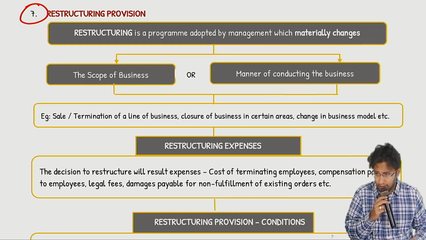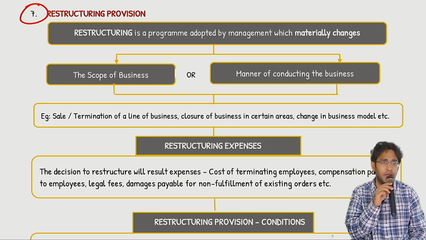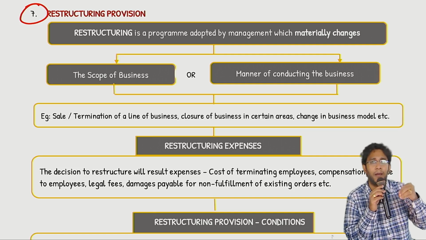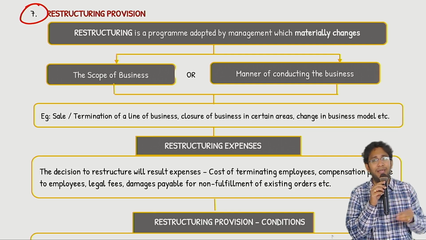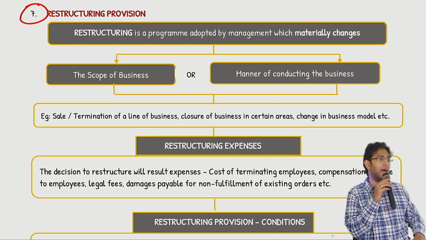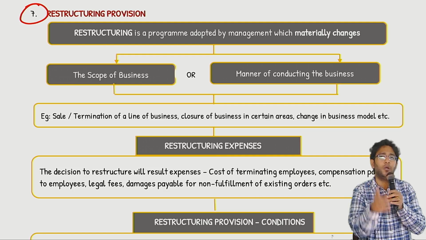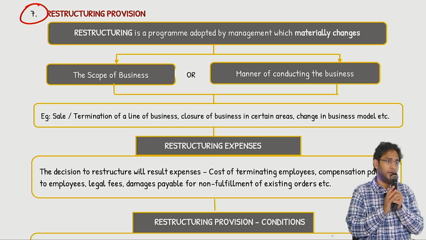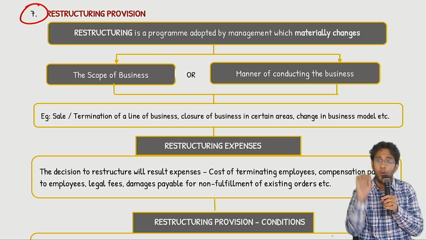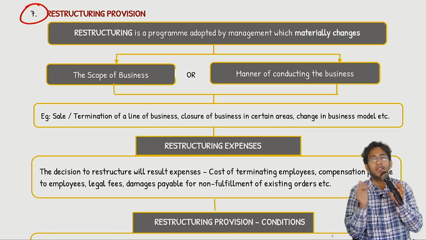Last concept in Ind AS 37, that is restructuring provision. First of all, what is the meaning of restructuring? Restructuring means it is a program adopted by the management where we materially change the scope of our business. What is the meaning of scope of our business? I was earlier doing 3 businesses under the same company name. Now I shut down one business, I will do only 2 businesses. Or I was operating in 3 locations. One location I shut down, I am operating now only in 2 locations. This is a change in the scope.